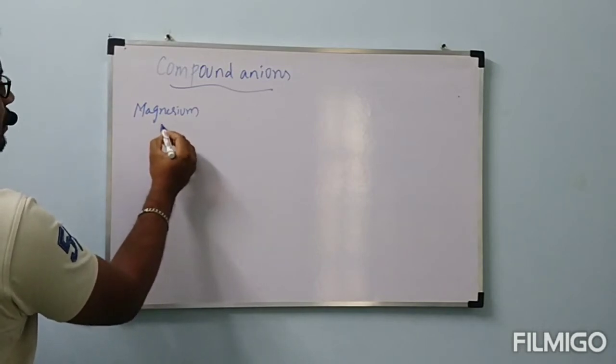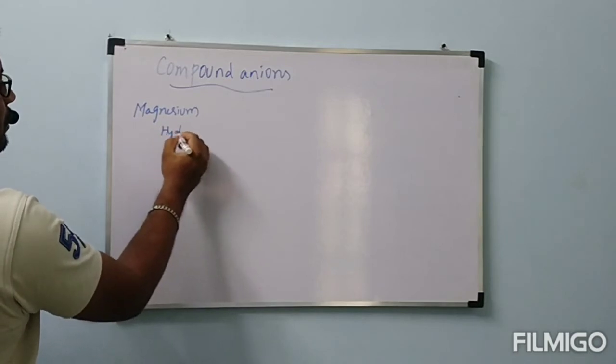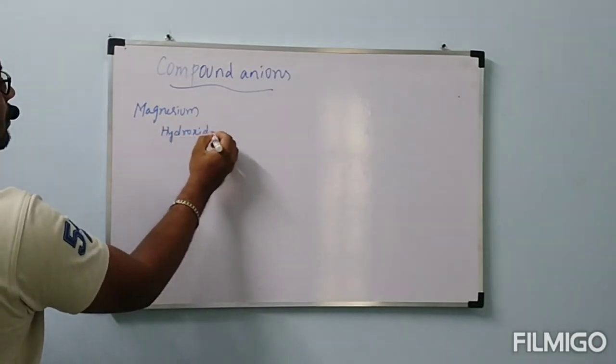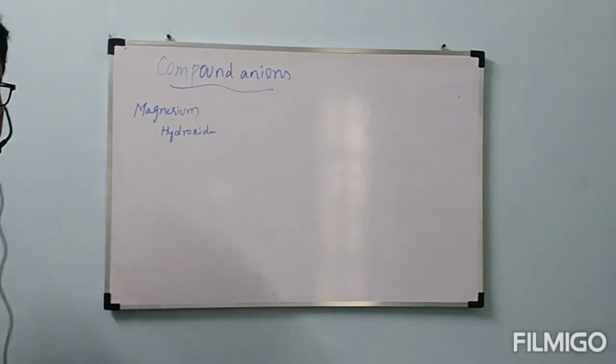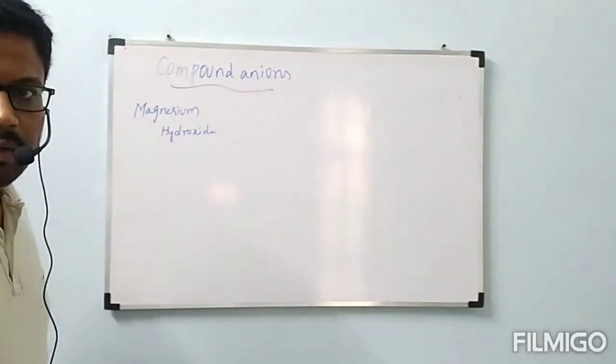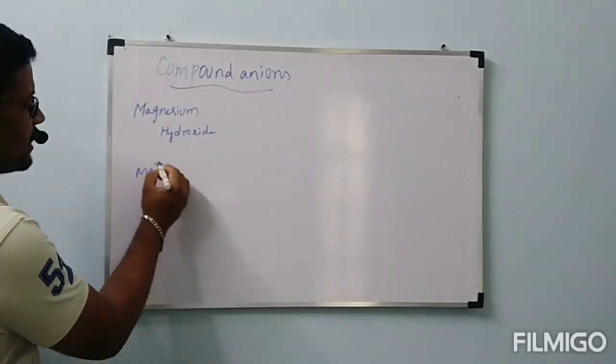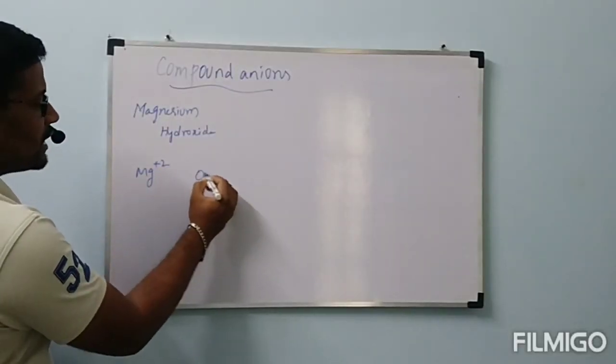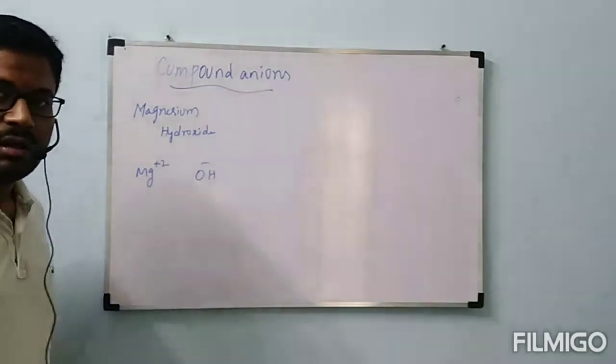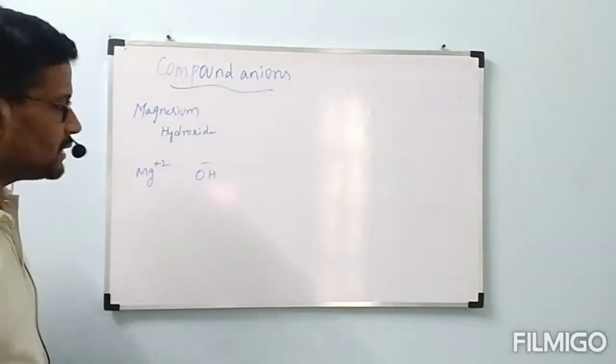Magnesium hydroxide. What is the name? Magnesium hydroxide. Magnesium hydroxide contains the Mg plus 2 ion, and the hydroxide ion is OH minus. We have seen the hydroxide ion, OH minus.